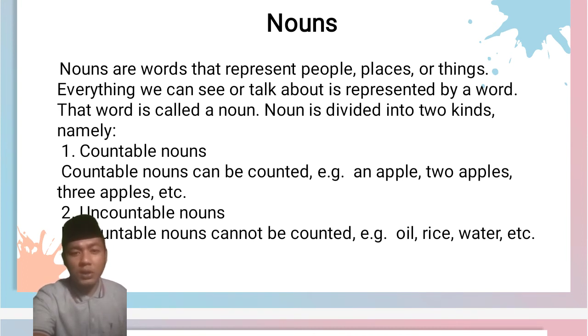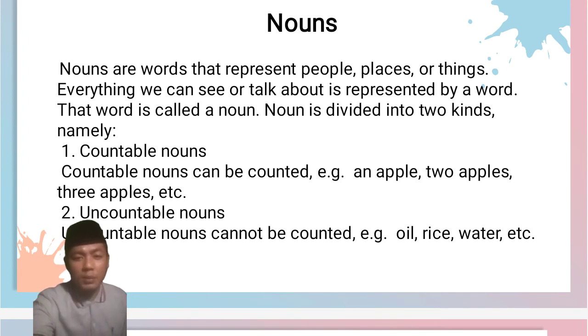And the next point is nouns. What are nouns? Nouns are words that represent people, places, or things. Everything we can say or talk about is represented by a word. That word is called a noun. Noun is divided into two kinds. Namely, the first is countable nouns.